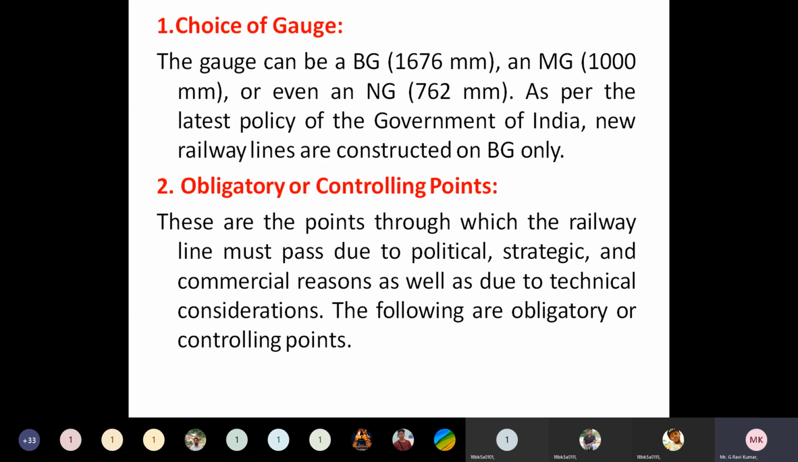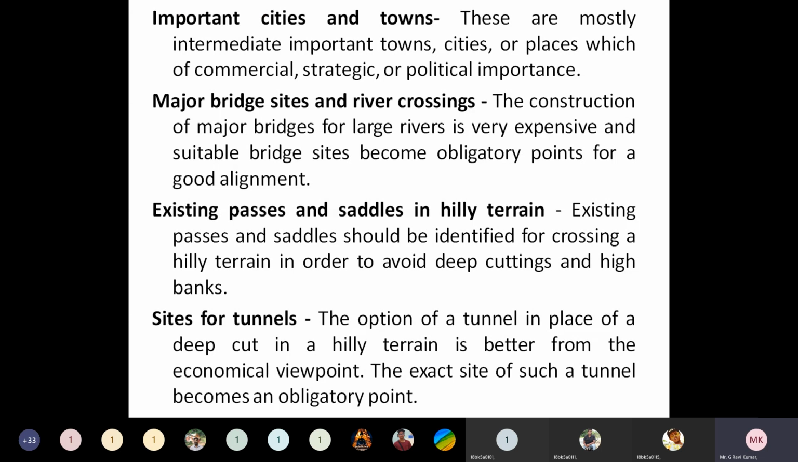These are various concepts which can be considered while choosing a railway alignment. The obligatory or controlling points are the points through which the railway line must pass due to political, strategic, and commercial reasons as well as technical considerations. Understand? So various obligatory points are there, like the purpose for which the line is being considered, either for development or not.